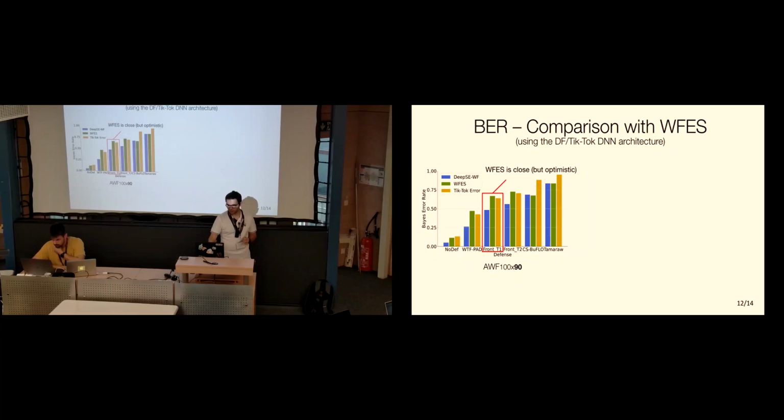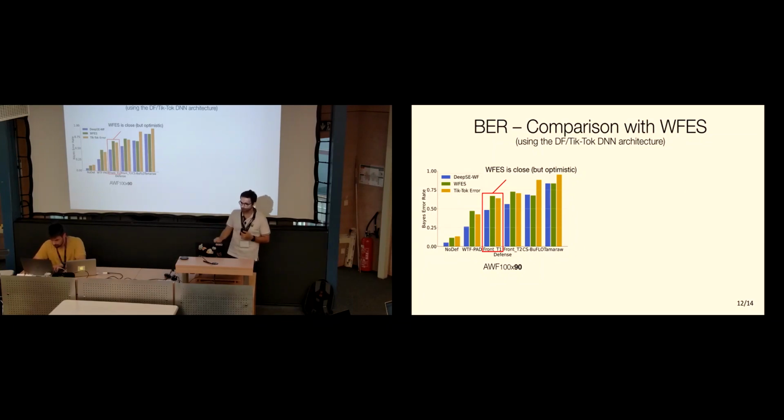For instance, for the FRONT-T1 defense, which is this kind of randomized padding defense, what we can see here is that WFS provides an estimate of the Bayes error rate which is close to the actual error of the TikTok attack, but we can see that WFS is overestimating the error that the adversary would have. So in practice, what this means is that we actually come up with an attack that is more accurate than what WFS says a potential attack can be. In the other way around, our DeepSE estimator can estimate a Bayes error which is smaller. So this means that there is potentially an attack that gets closer to that 0.5